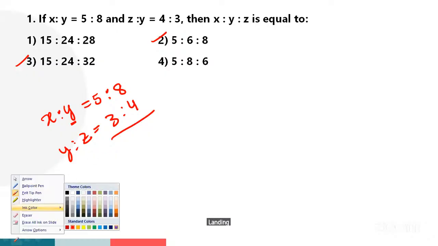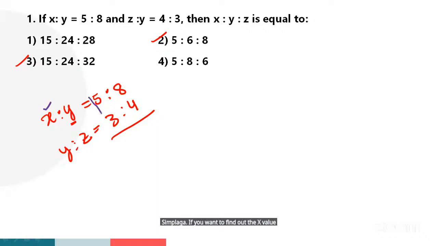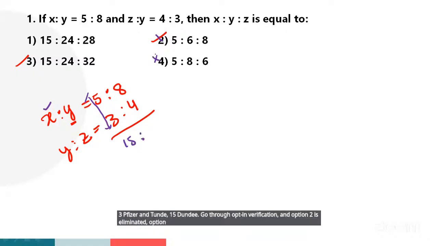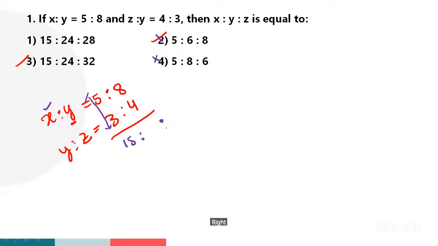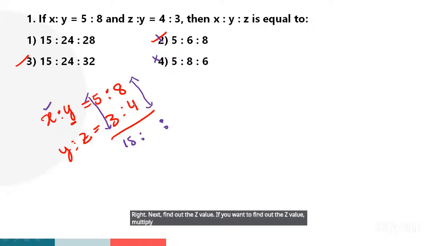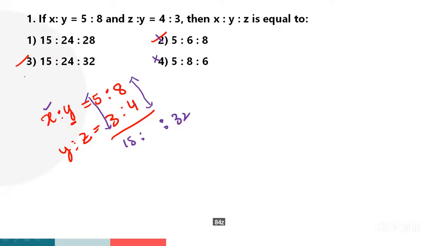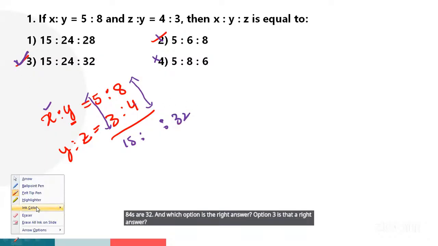If you want to find out the x value, multiply the left hand side numbers. 3 5s are 15. Go through option verification. So option 2 is eliminated, option 4 is eliminated. Right. Next, find out the z value. If you want to find out the z value, multiply right hand side numbers. 8 4s are 32. And which option is the right answer? Option 3 is the right answer.